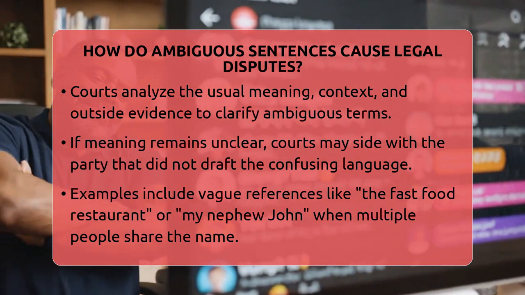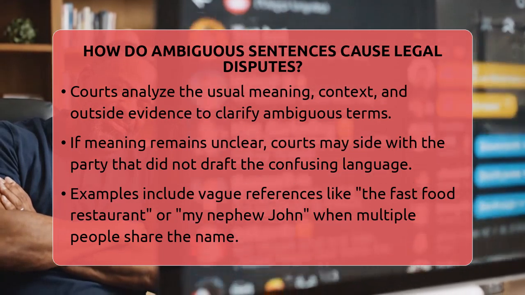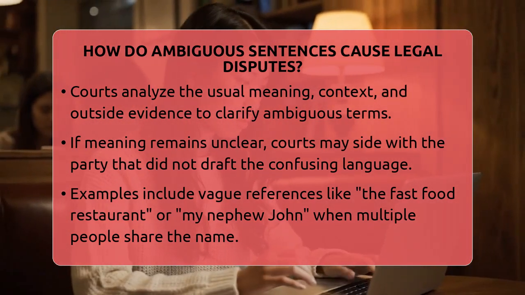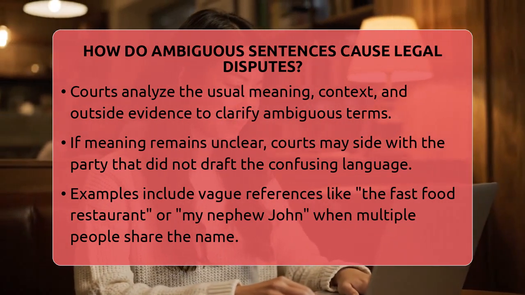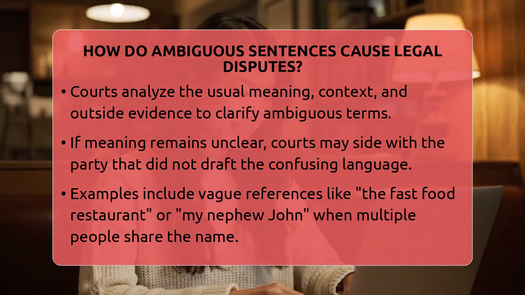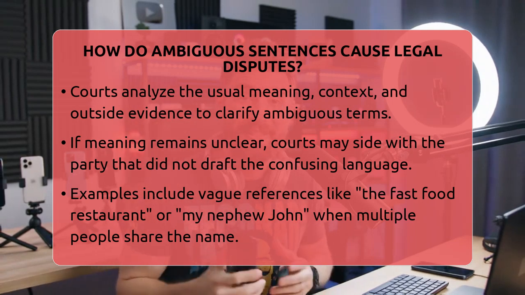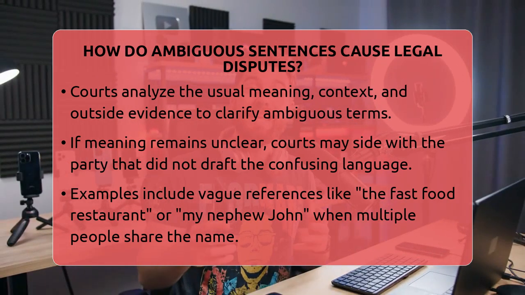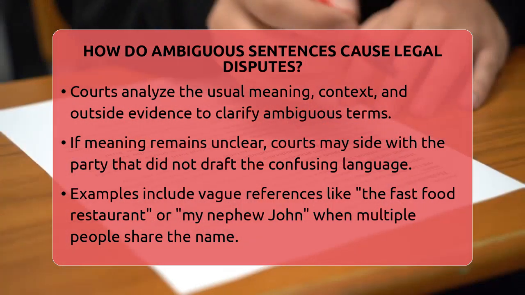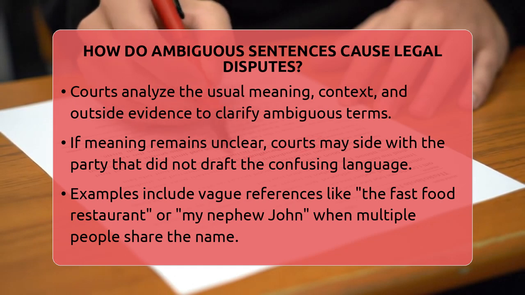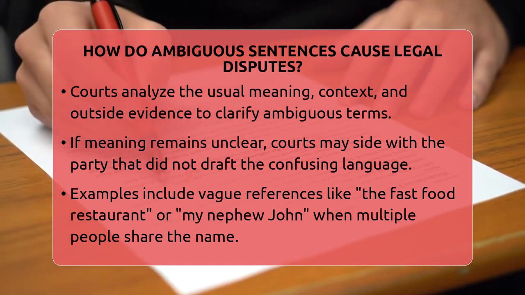Ambiguity in legal language can be obvious, called patent ambiguity, or hidden, called latent ambiguity. For example, if a contract says "the fast food restaurant," does that mean any restaurant that serves food quickly or only well-known chains? If it is unclear, courts have to decide what the words really mean. They look at the usual meaning of the words, the context of the document, and sometimes outside evidence like how the parties acted before the dispute.